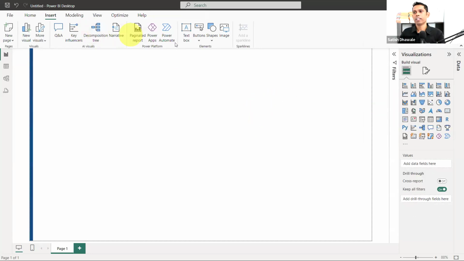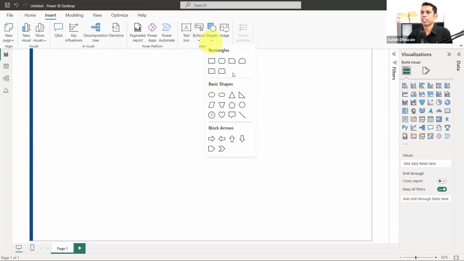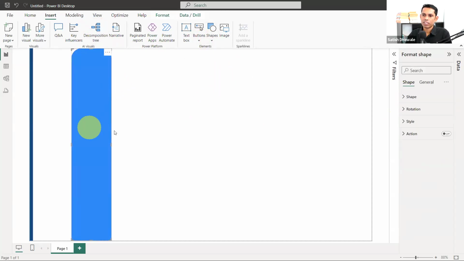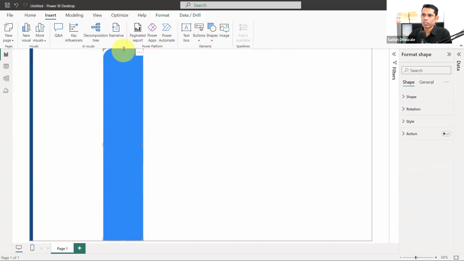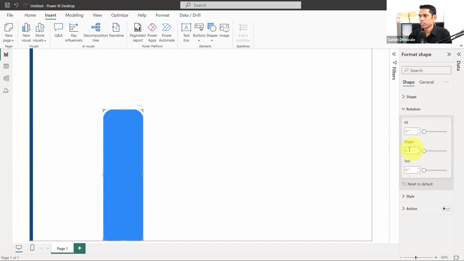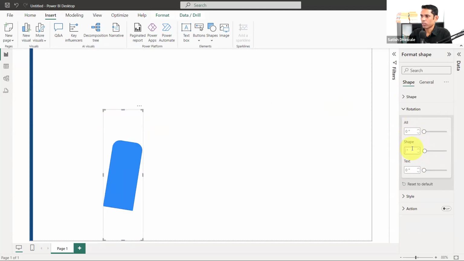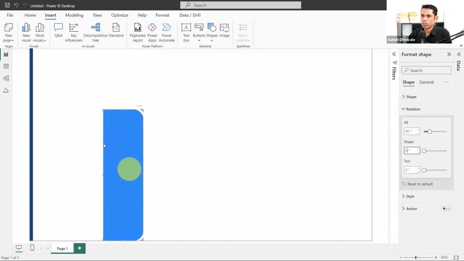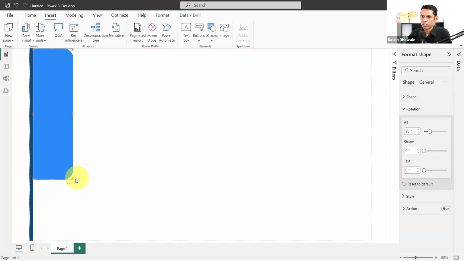Now let's go back and add another shape, that is the shape which is here. It's very simple. I added this shape, but look at this shape. The rounded corners are on the top. I don't want this on top. Let's rotate it by 90 degrees. I'll rotate only the shape, or else you can rotate all the things. You can go ahead and type 90 here. It should be 0. So now the shape will look like this. So you can put your shape here.